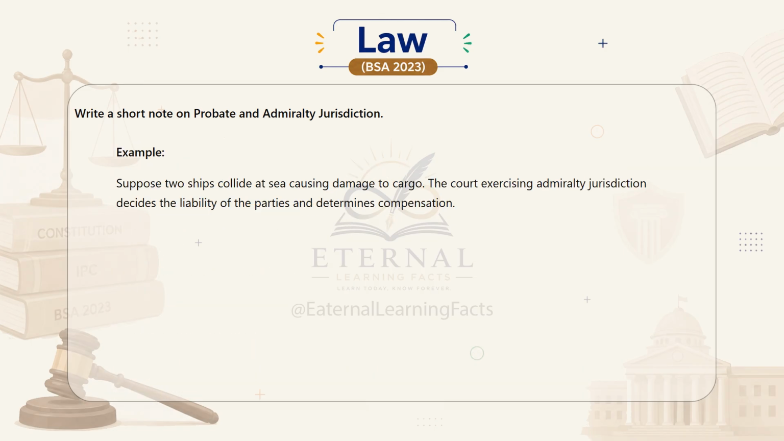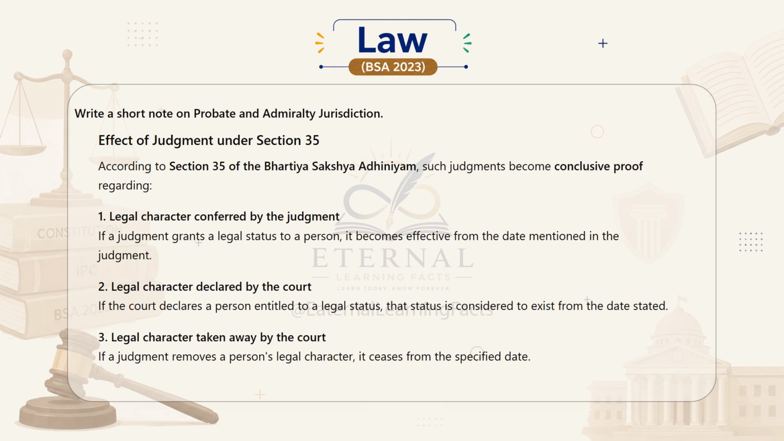For example, suppose two ships collide at sea causing damage to cargo. The court exercising admiralty jurisdiction decides the liability of the parties and determines compensation. Effect of judgment under Section 35. According to Section 35 of the Bhartiya Sakshya Adhiniyam, such judgments become conclusive proof regarding, first, legal character conferred by the judgment.